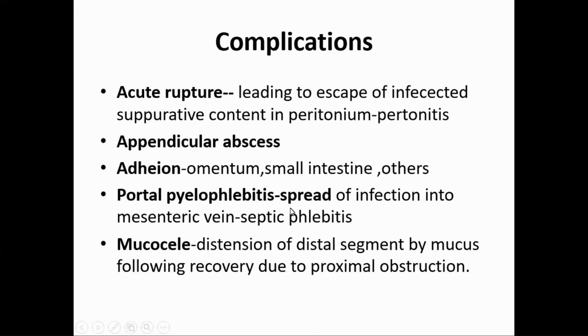That is called pylephlebitis, infection of the portal vein. Then distension of the distal segment by mucus, a collection of mucus in the lumen. That will lead to a dilated, large appendix containing a lot of mucus in the lumen. That is called mucocele. This is distension of the distal segment by mucus following a recovery, due to proximal obstruction. So this is formation of mucus.